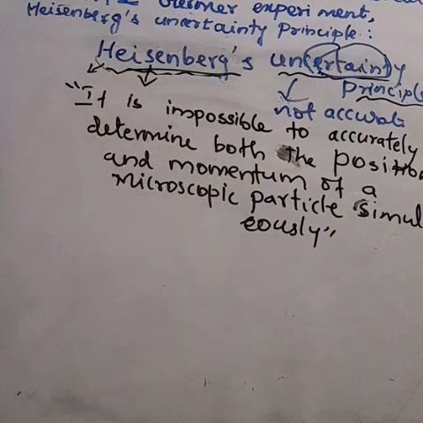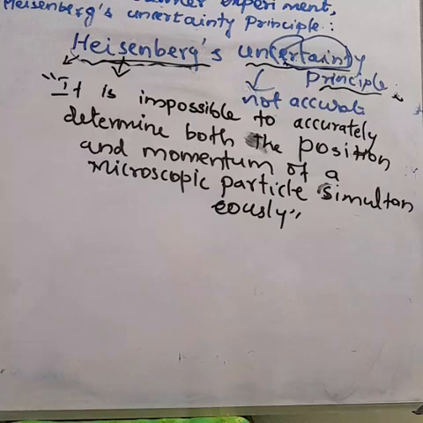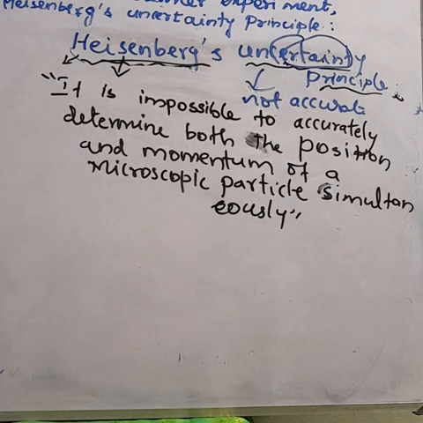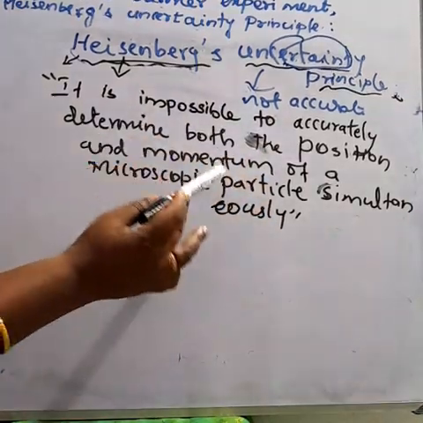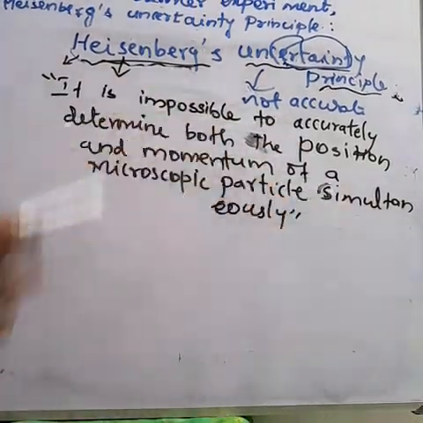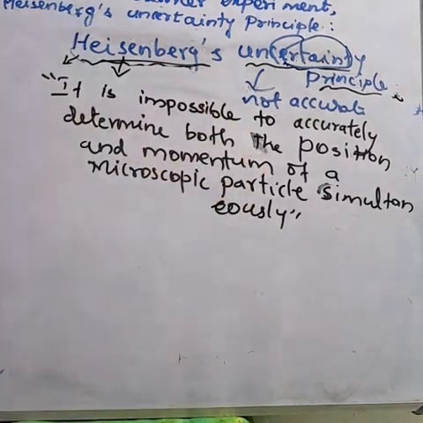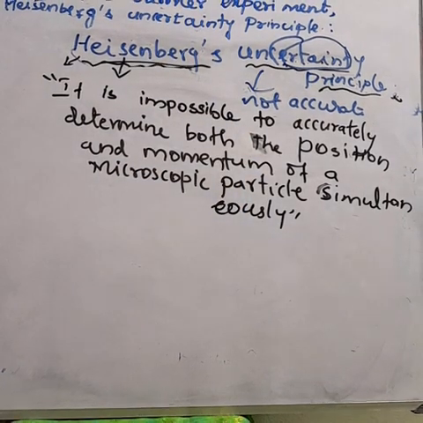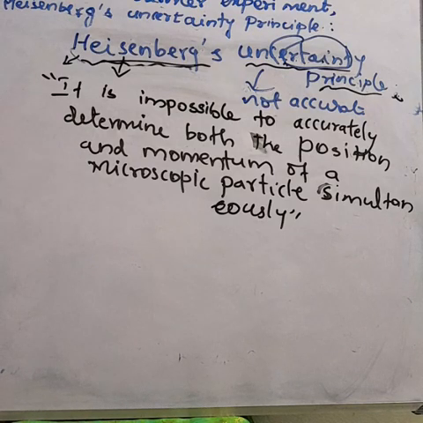Uncertainty means there is some error in the value. Simultaneously, at the same time, we cannot measure the position and momentum of the particle. It is impossible to accurately determine both the position and the momentum of a microscopic particle simultaneously. But in the case of a macroscopic particle, we can determine the position and the momentum. Momentum means speed of the particle.